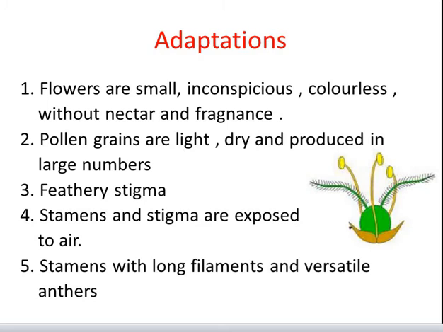The flowers are small and inconspicuous, that means they are not attractive and visible, colorless, without nectar and fragrance. The pollen grains are light in weight, dry, and produced in large numbers to increase the chances of pollination. Considering the wastage of pollen grains, the stigma is feathery to trap pollen carried by the wind currents.